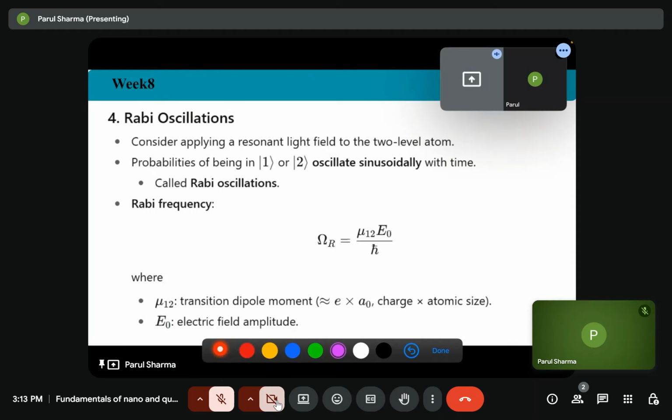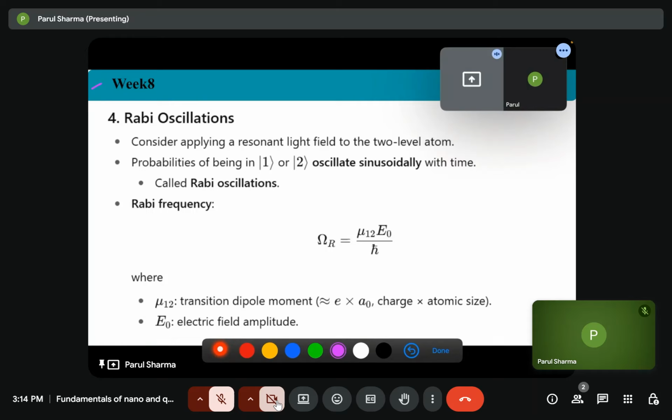So we are considering that we are applying a resonant light field to a two-level system. The light is at the resonant frequency of this two-level system. So the probability of being in first state or second state oscillates sinusoidally with time, and these are called the Rabi oscillation.